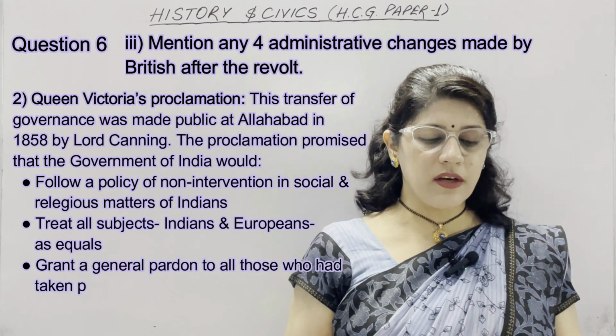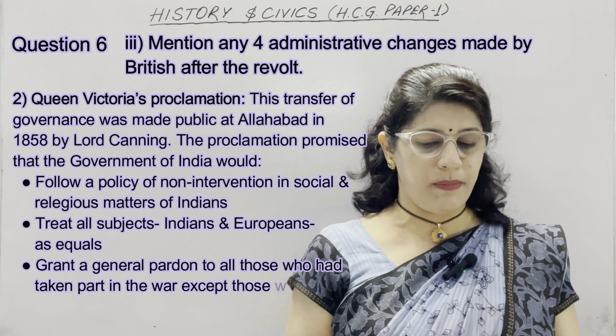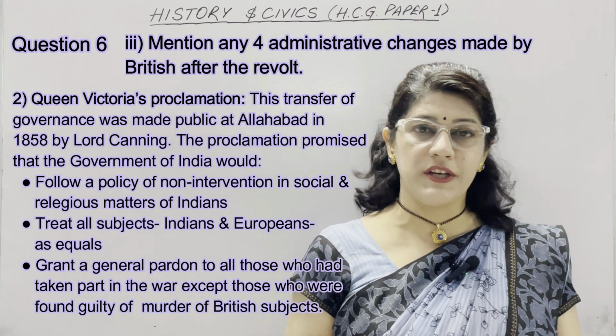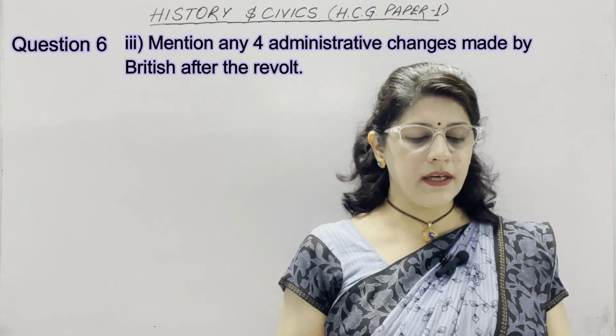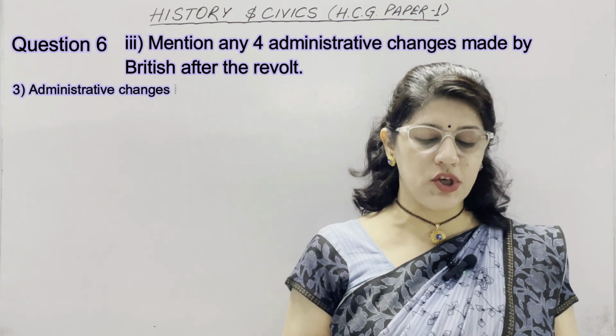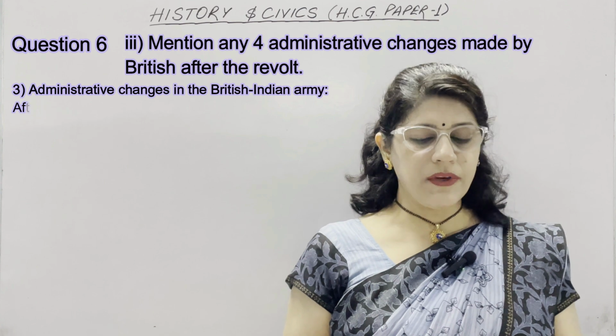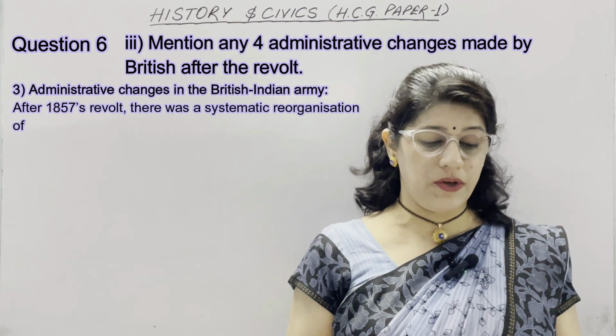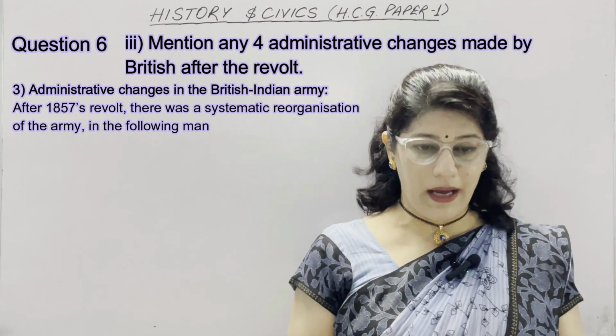Third, grant a general pardon to all those who had taken part in the war except those who were found guilty of murder of British subjects. Third heading is administrative changes in the British Indian Army. After the revolt of 1857, there was a systematic reorganization of the army in the following manner.